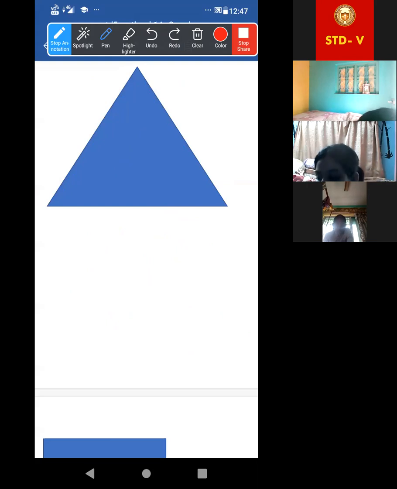Base and height, what do they mean? Suppose I am drawing this triangle. Base means,